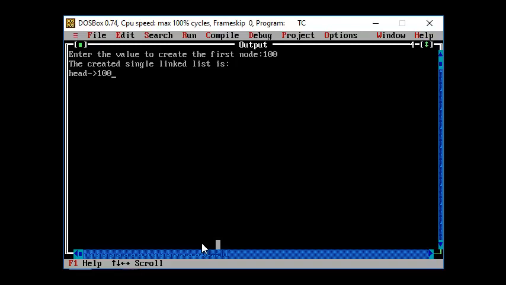So you are going to start from the beginning. First you have to visit the head node, and in the head node you have to see what address is being pointed to. If that address is pointing to a null value, then it has to be reassigned to the new node.